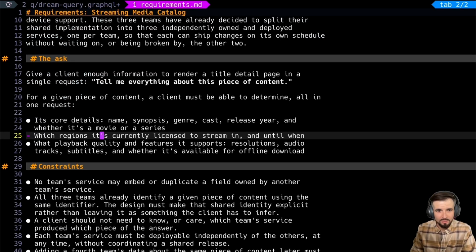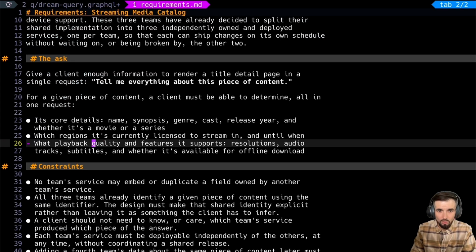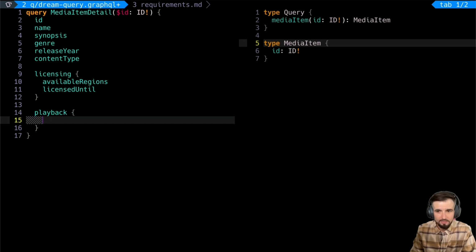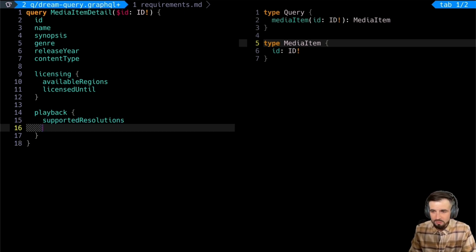And the last category is playback quality and features, like resolutions, etc. So let's go ahead and encode that. Let's say playback, call it that. And again, I'm thinking about how I'm rendering this in a UI. We don't need to have that blocked out in order to imagine it. Supported resolutions. That'll probably be an enum.